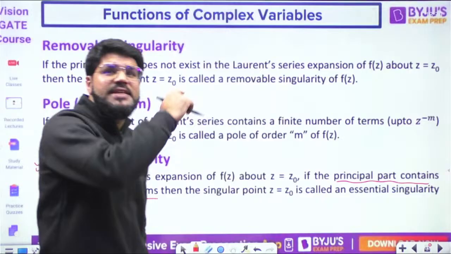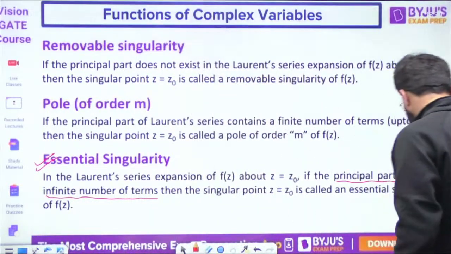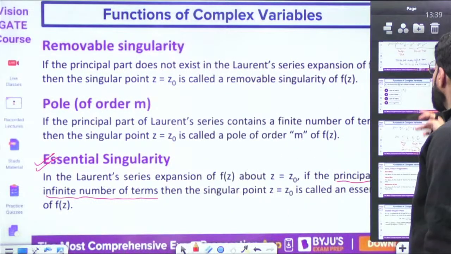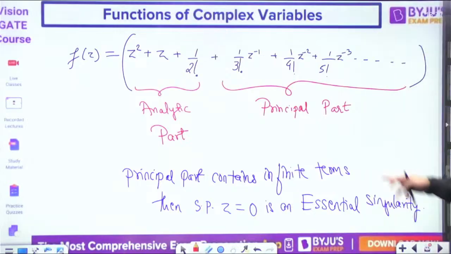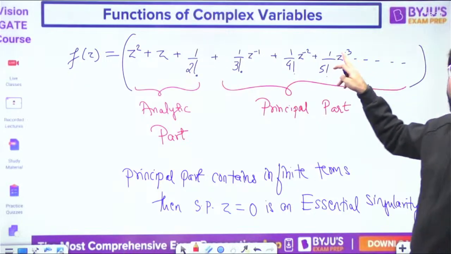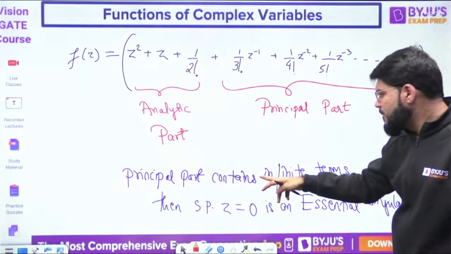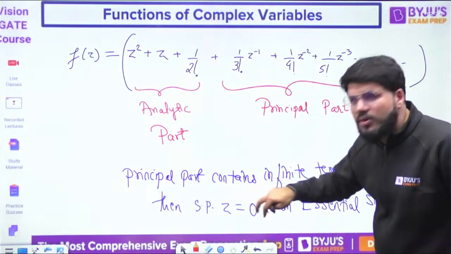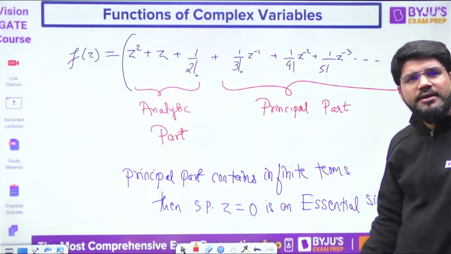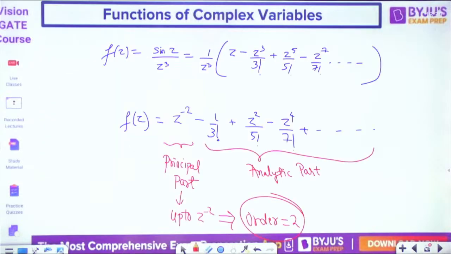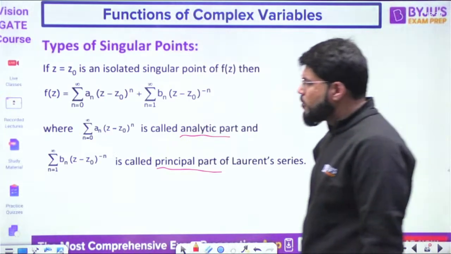Like our example z square e की power 1 by z, उस पे आ जाते हैं. Okay, I told you here, na? Here, look into it. The principal part is going to go z power minus 4, z power minus 5, z power minus 6 till infinity. So whenever the principal part contains infinite terms, then that singular point is an essential singularity. Clear? Okay, that is an essential singularity.